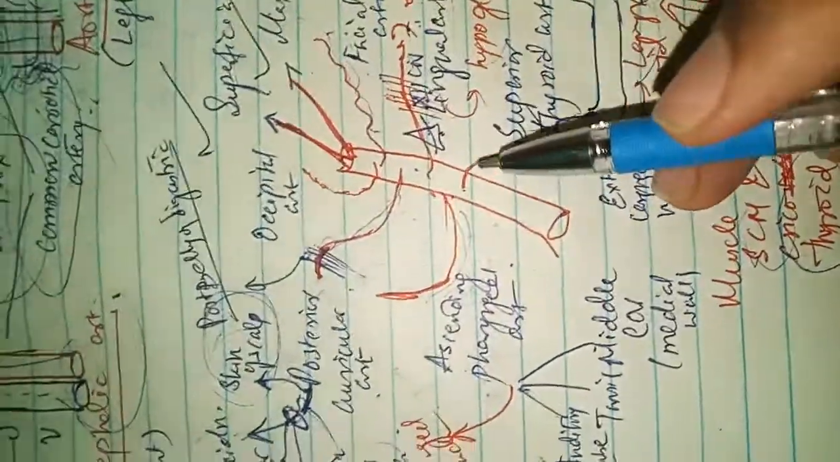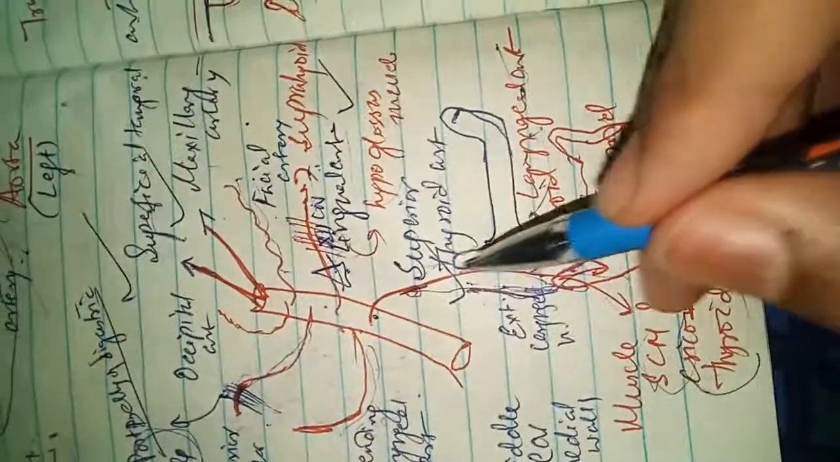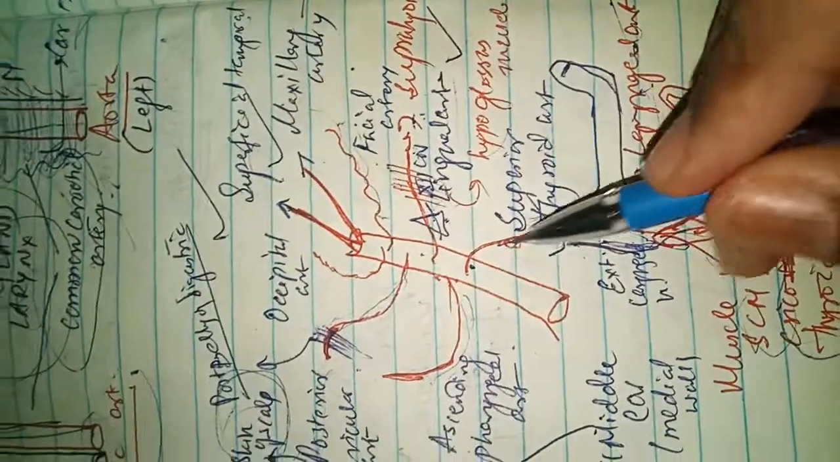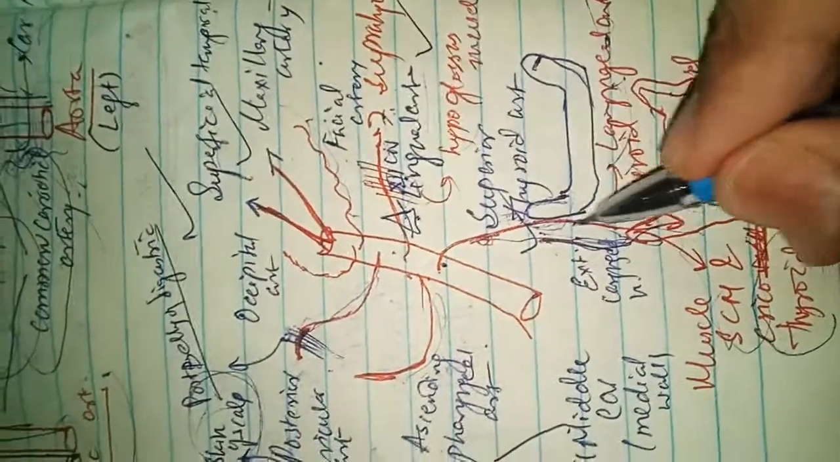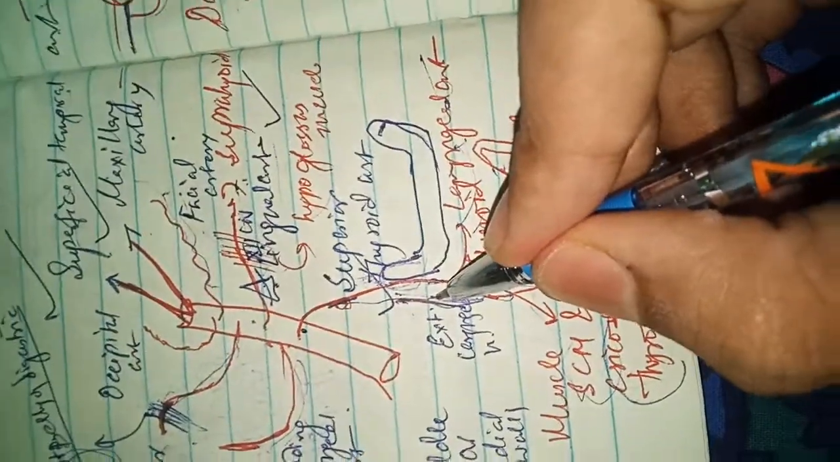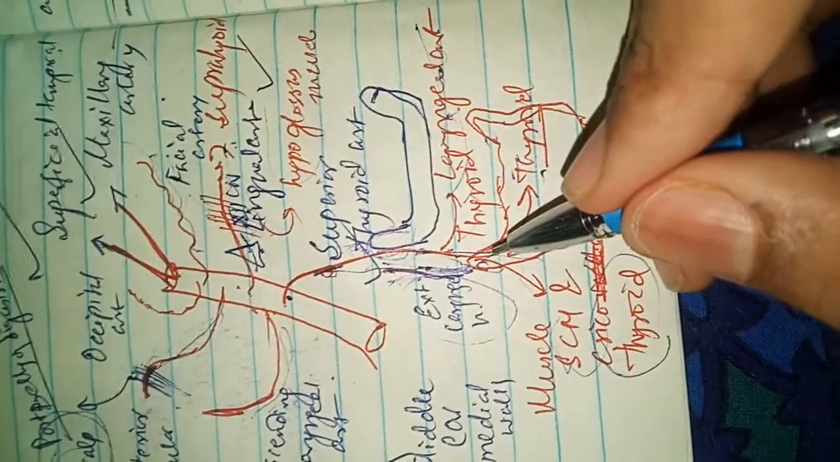Now coming to the superior thyroid artery. The superior thyroid artery arises from the external carotid artery, anterior division. Now it runs downward below the greater horn, the greater cornu, of the hyoid bone. This is the hyoid bone. Now it runs downward and forward, parallel to the external laryngeal nerve, deep to the infrahyoid muscles.